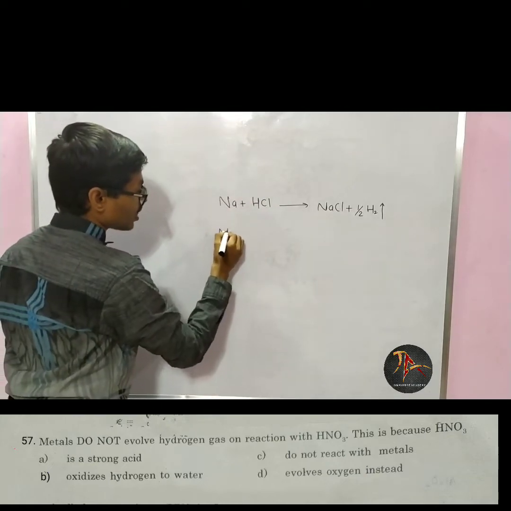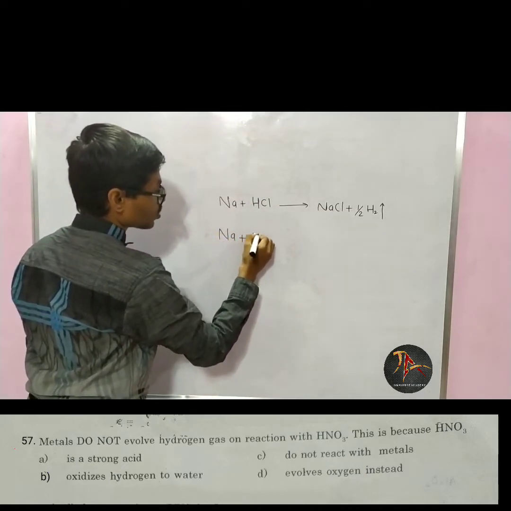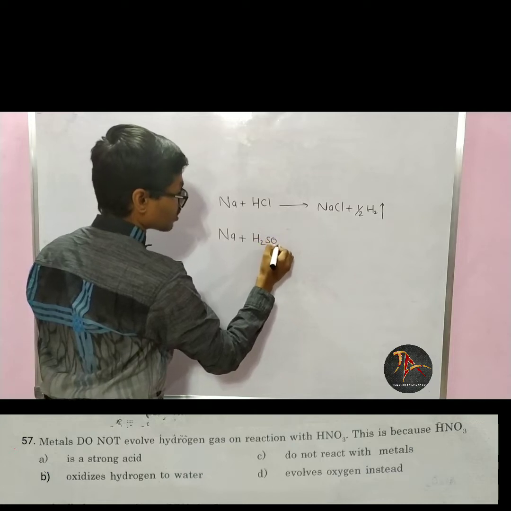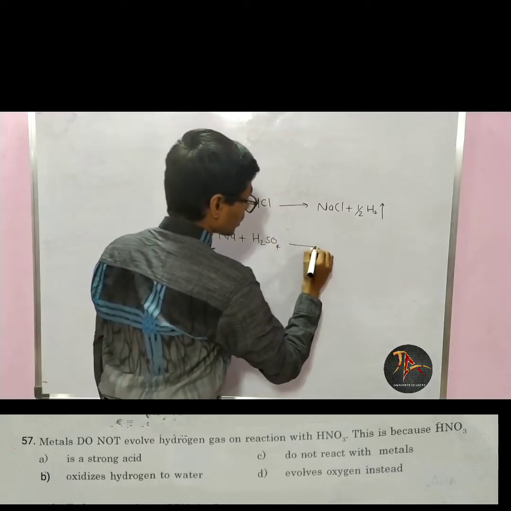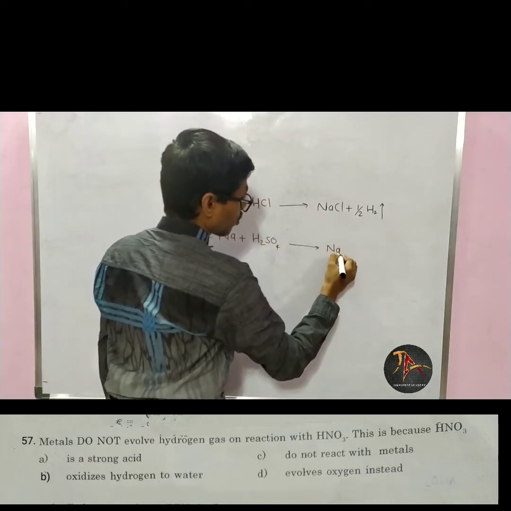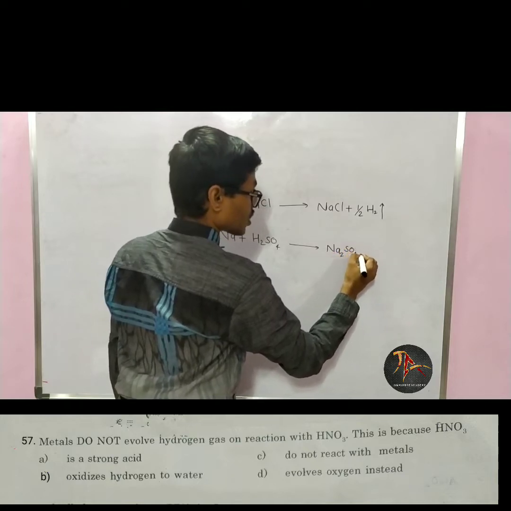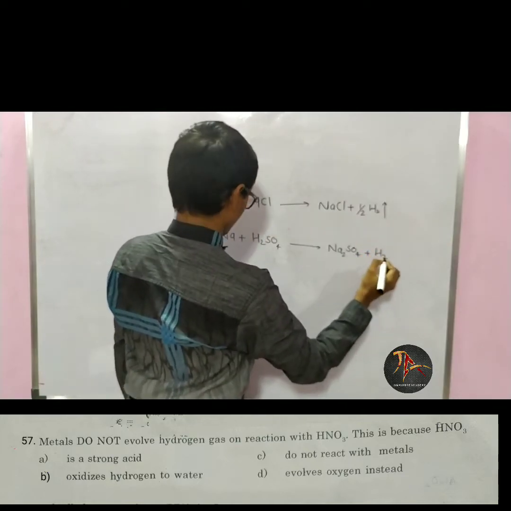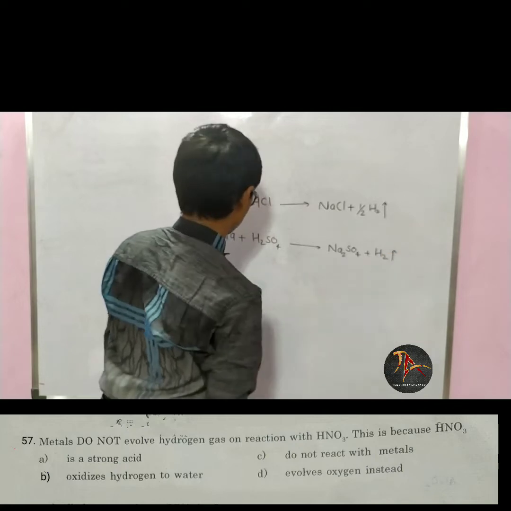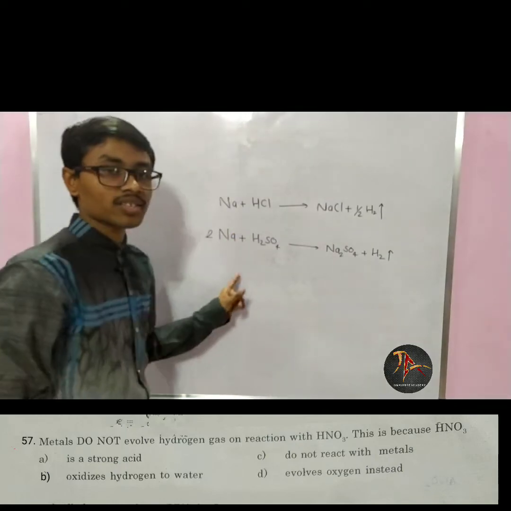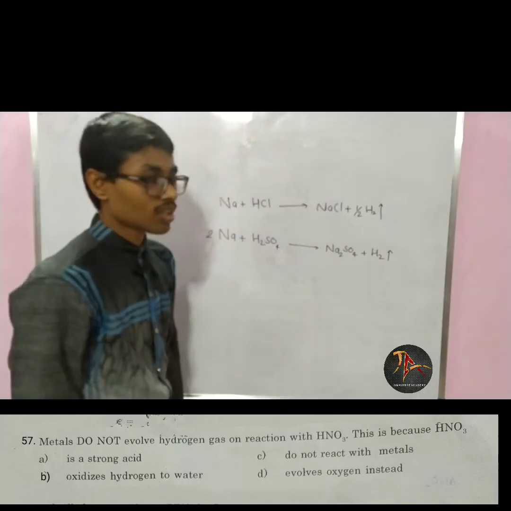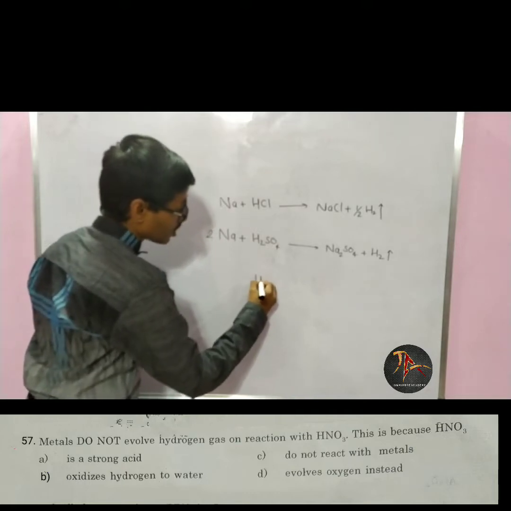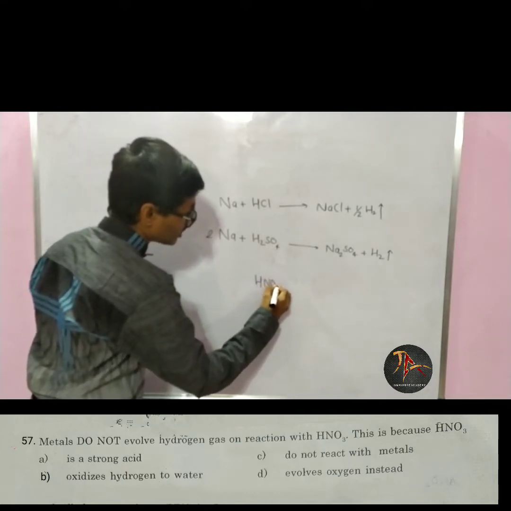Now if I take Na plus H2SO4, sulfuric acid, then in this case it will form Na2SO4 and again a pop sound will come due to hydrogen. Now HCl and H2SO4 are two strong acids. So what if I take HNO3, because HNO3 is also a strong acid?